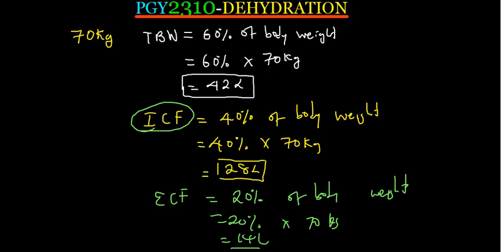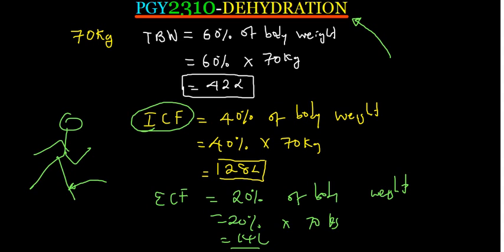Now, dehydration is simply the loss of water. When we are talking about its loss, we are going to be losing from the extracellular fluid. Because when a person loses water, they are going to lose it from maybe their blood, that is plasma volume, or from the interstitial space.